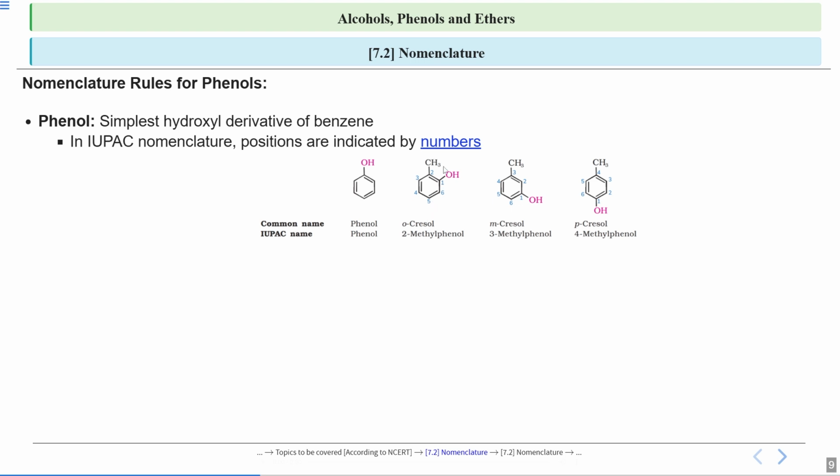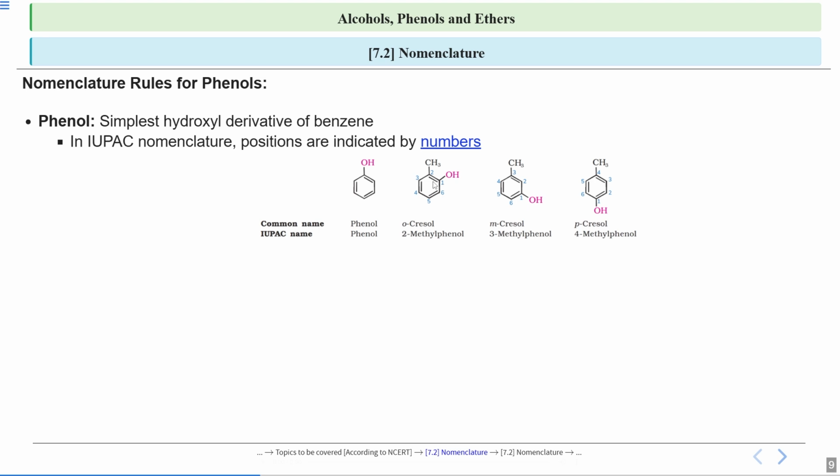Now look at this compound. This is a substituted phenol. Why substituted? Because a methyl group is attached. So the common name for this is o-cresol. O is for ortho. And cresol, since it is a common name, is given just like that. Now, why ortho? Because this methyl is ortho to this hydroxyl group. This is the ortho position. This is the meta position. And this will be the para position.